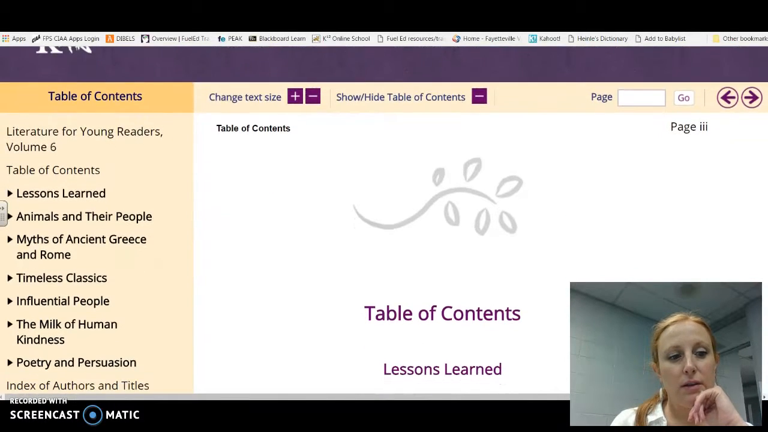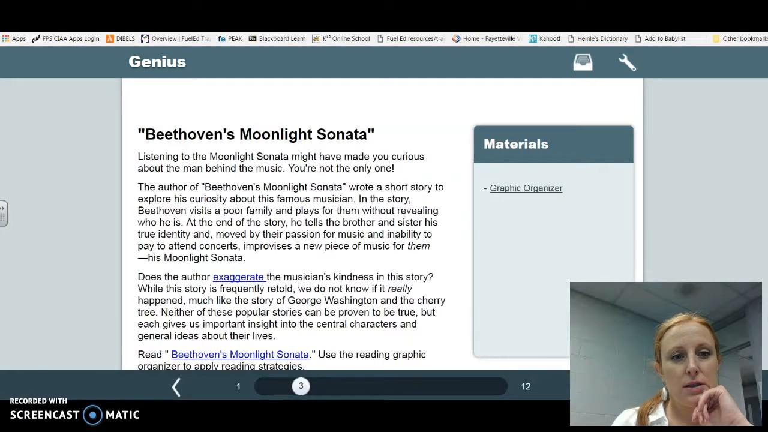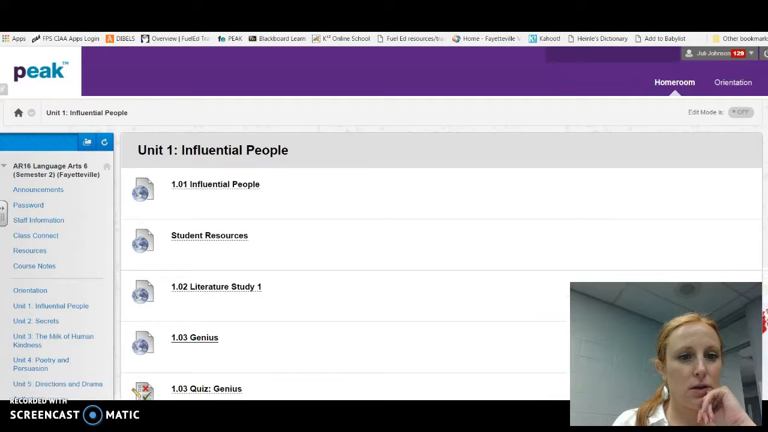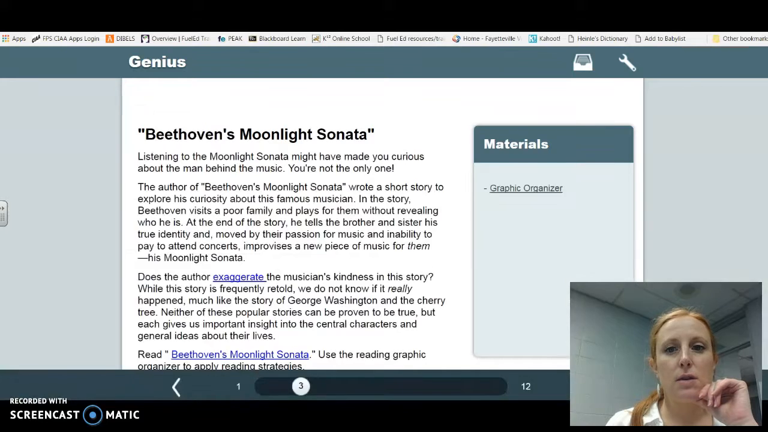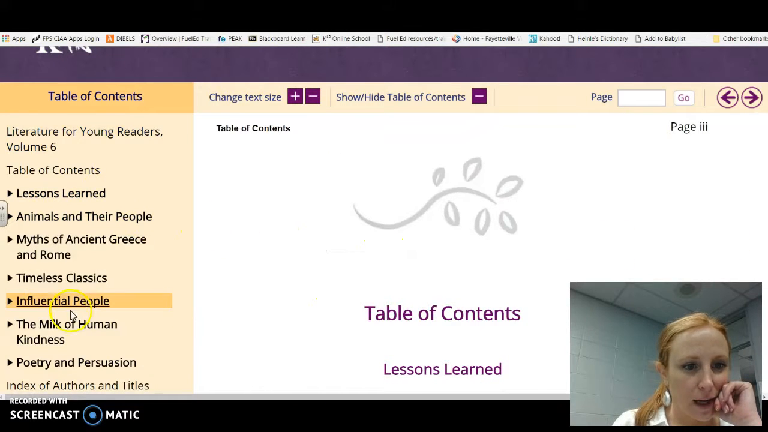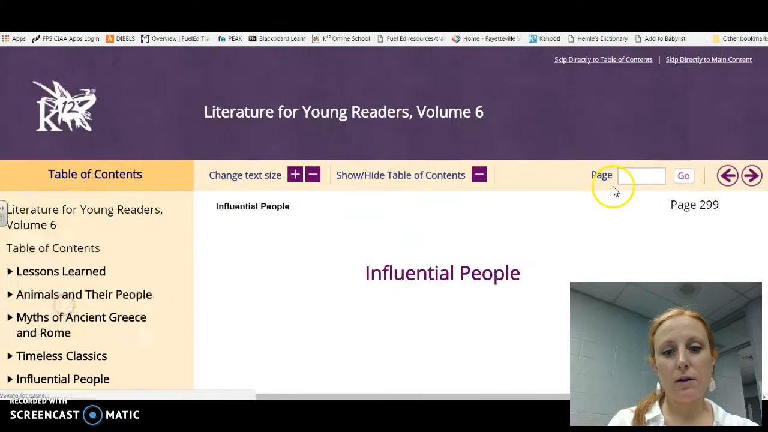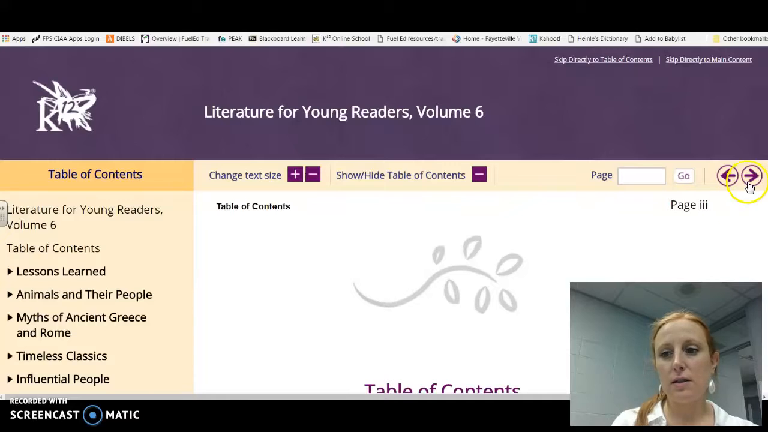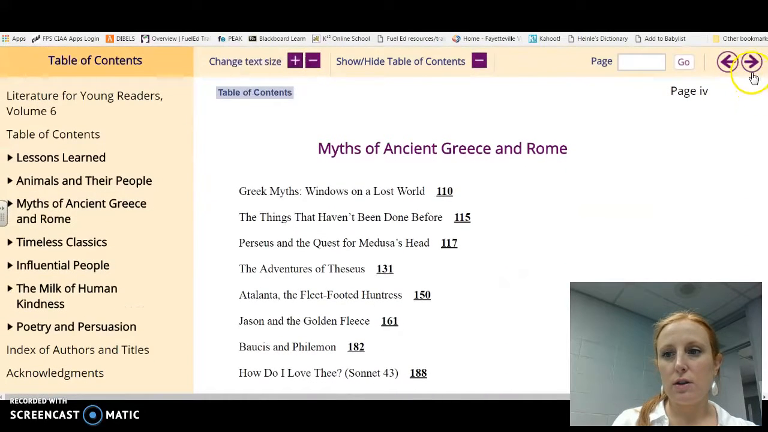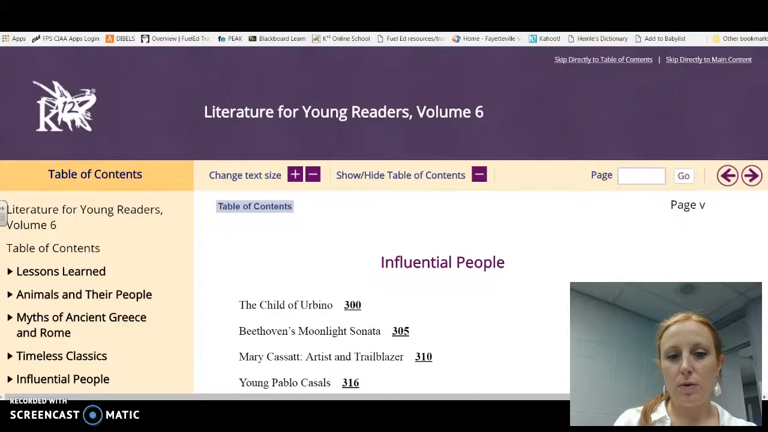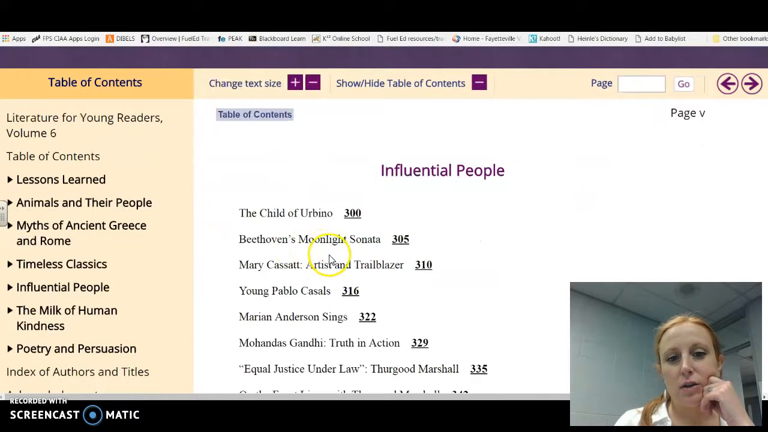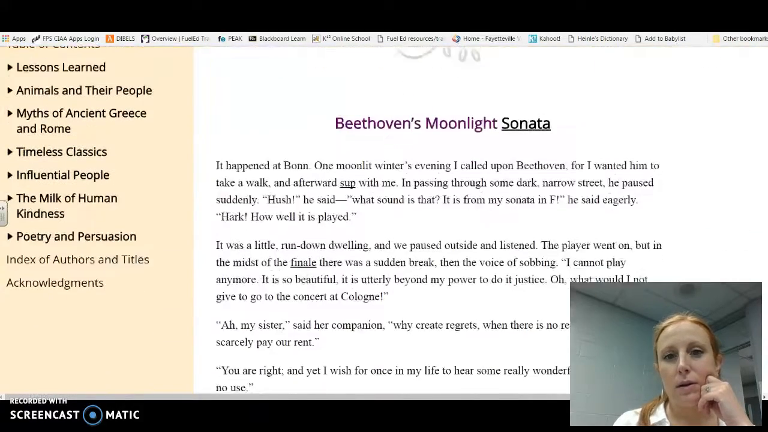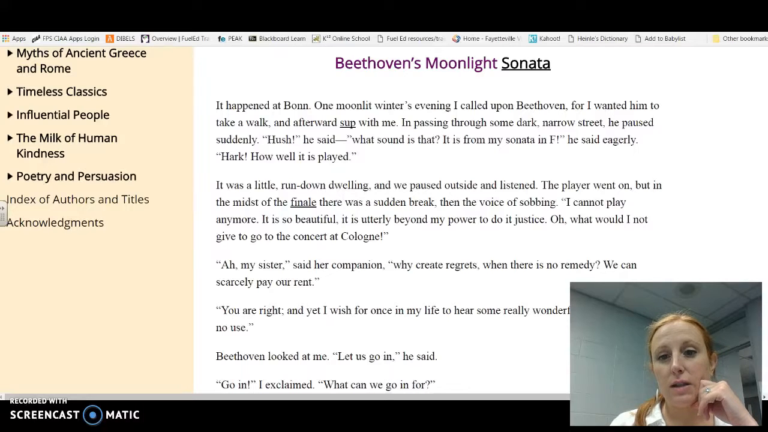If you don't know where to find the lesson, this whole unit is called Influential People. So let me see if I can click just on Influential People over here and scroll through, or I could go to the table of contents and click through until I got to Influential People right here. And then I have Beethoven's Moonlight Sonata right there, and I'm ready to read. So that's one way, going back through the lessons.